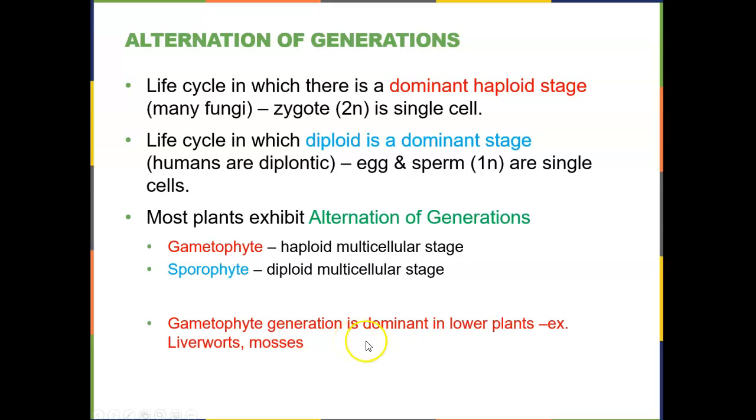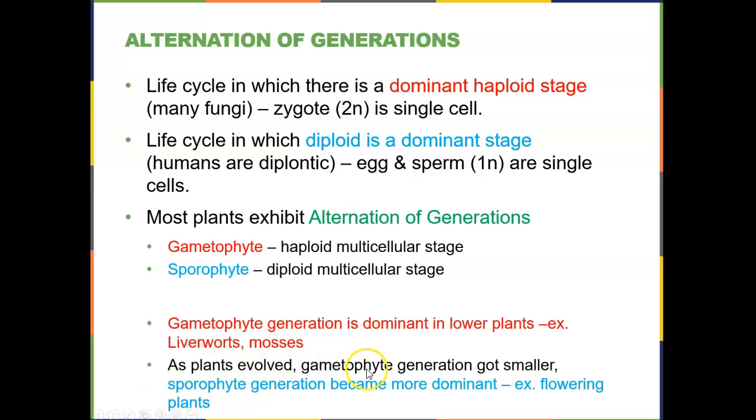Now, when we look at different groups of plants, the lower plants, or the plants that were first to evolve after the green algae, in these we find that the gametophyte stage is dominant. They still have a sporophyte multicellular stage, but they spend most of their lives in the gametophyte portion, which is haploid.